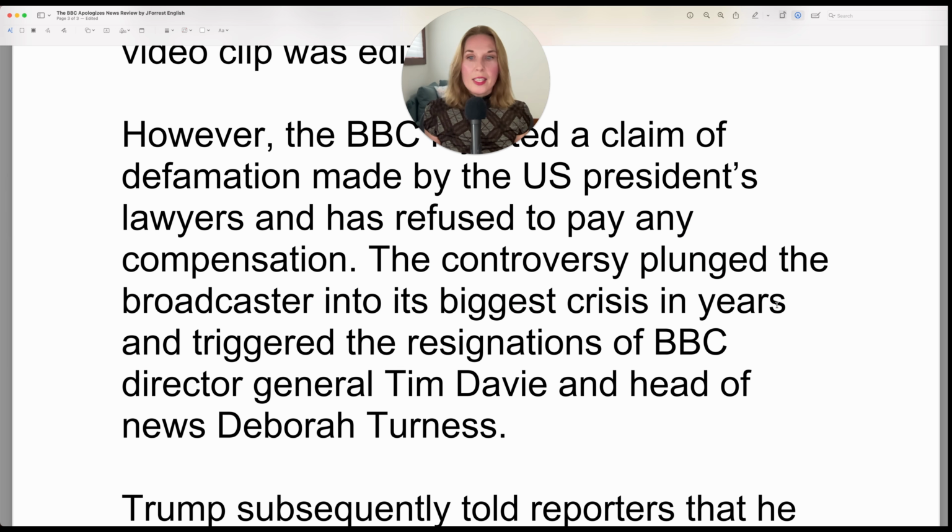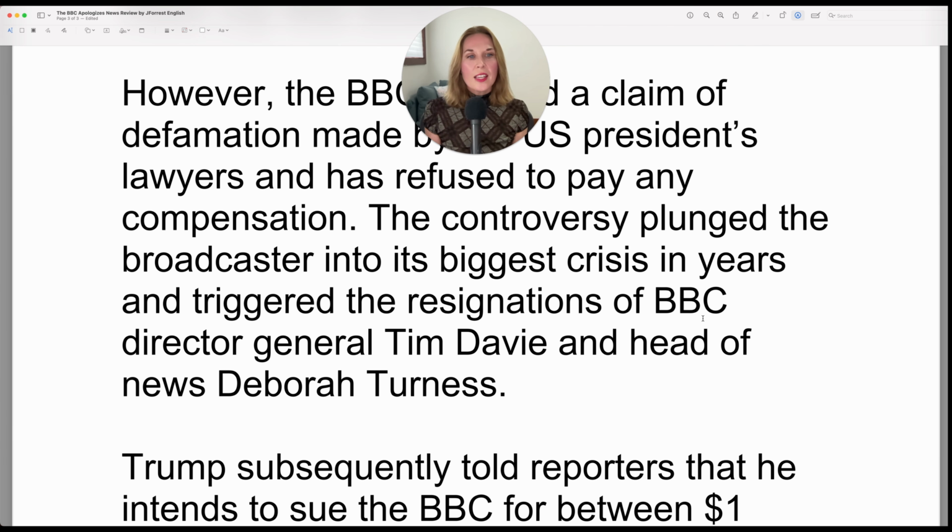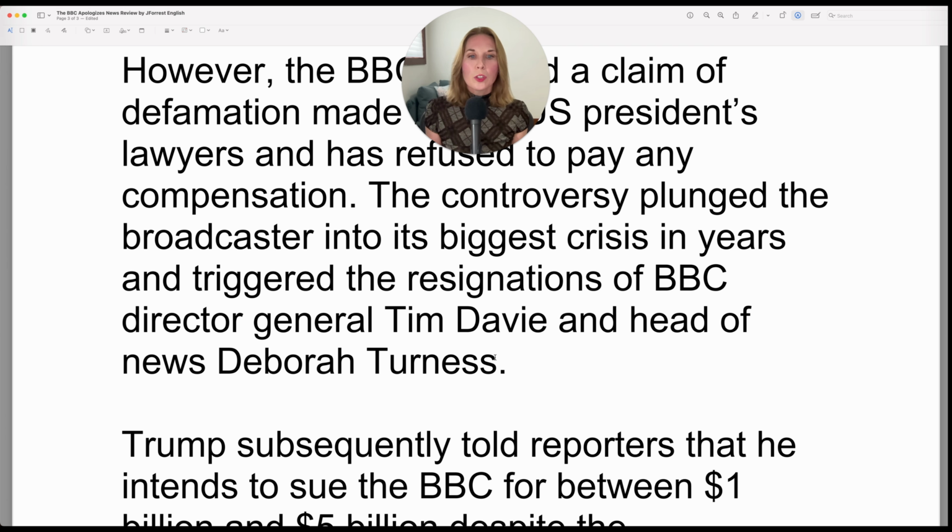Its biggest crisis in years, and triggered the resignations. So caused the resignations to happen. Resignation is when a person says, I am leaving this job. I resign. But they're resigning. They're voluntarily leaving the position so they don't have to get fired. Because if you're fired, there's a lot of negative consequences. But if you leave your job voluntarily, at least you can say, well, I resigned. I wasn't fired. I resigned. The resignations of BBC Director General Tim Davie and Head of News Deborah Turnus.